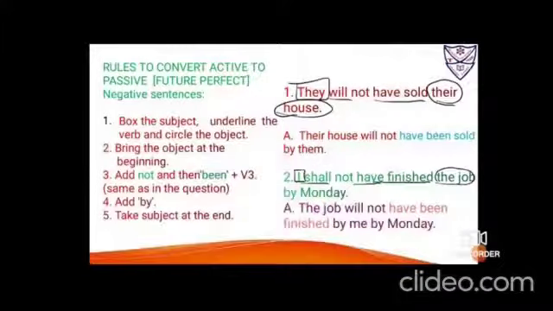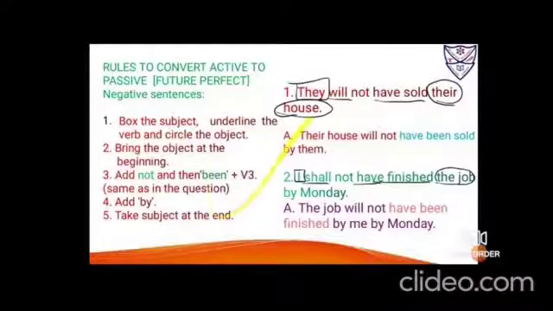Rules to convert active to passive future perfect negative sentences. Box the subject, underline the verb and circle the object. Second step is bring the object at the beginning. Step number 3 is add not immediately after the verb, that is will or shall. And then you have to add have been. Immediately after BEE and been, add the verb in its third form, as it is used same in the question. Then add by and finally take the subject at the end. We shall put these rules into practice one by one.